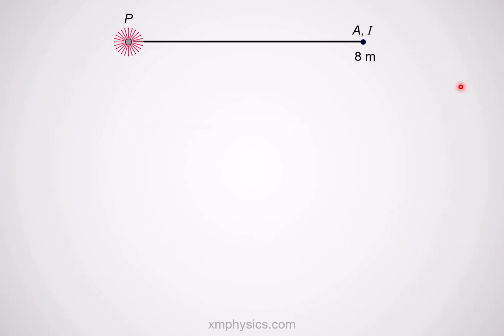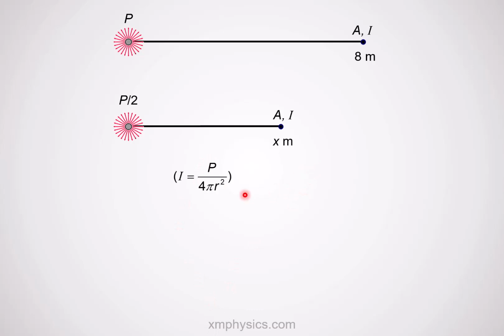But let me show you another approach. In this approach, all we need to use is this relationship. Intensity is power per unit area. Because this is a point source, all the power arrives on a spherical surface. And since intensity is power per unit area for a point source, the intensity is just power divided by the spherical area of 4 pi r squared.